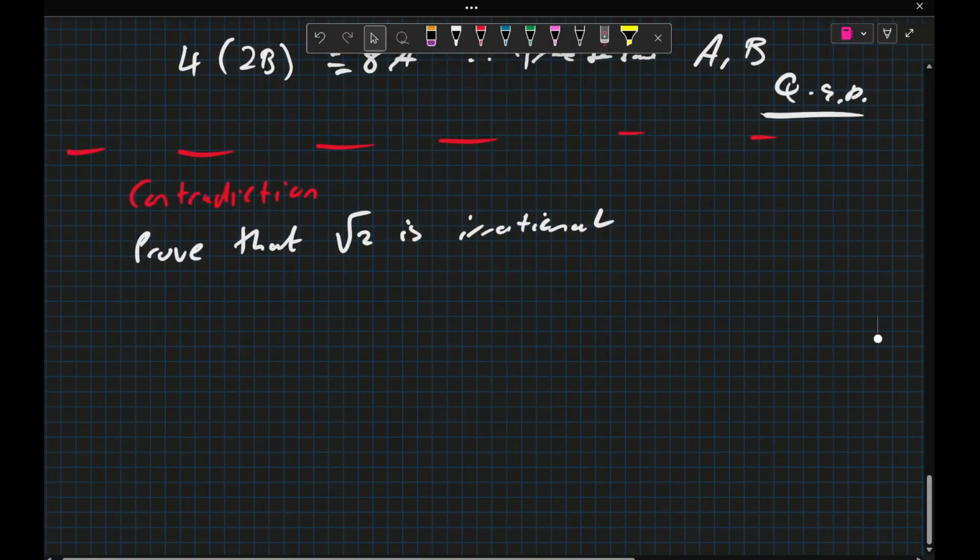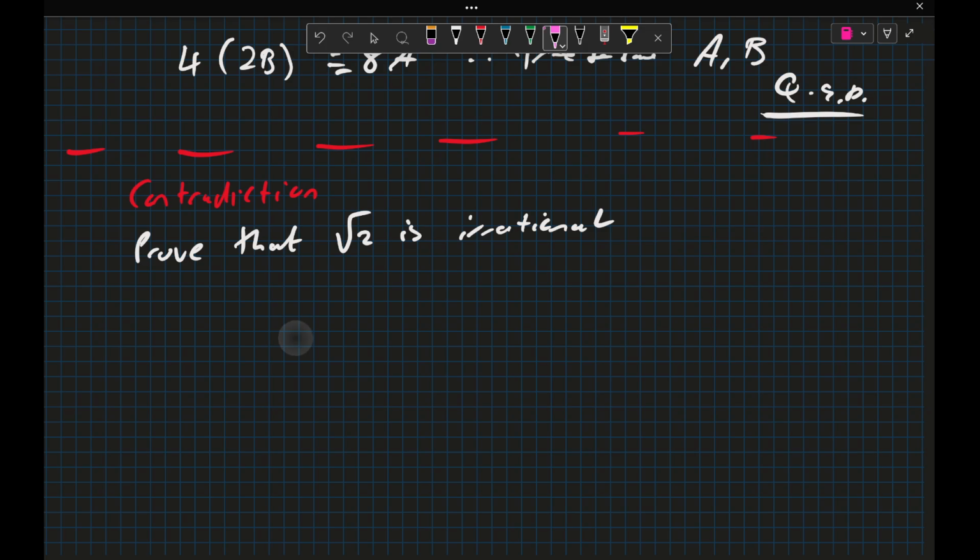So contradiction is one of the more classic proof types. It is also possibly one of the more confusing ones. How we do a proof by contradiction is we start by looking at our statement, which in this case is to prove that the square root of 2 is irrational. How you start a contradiction is you actually assume the opposite is true.